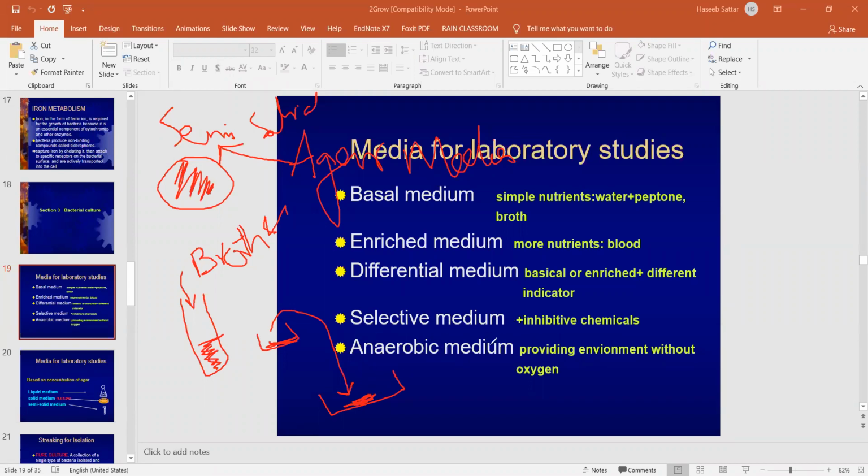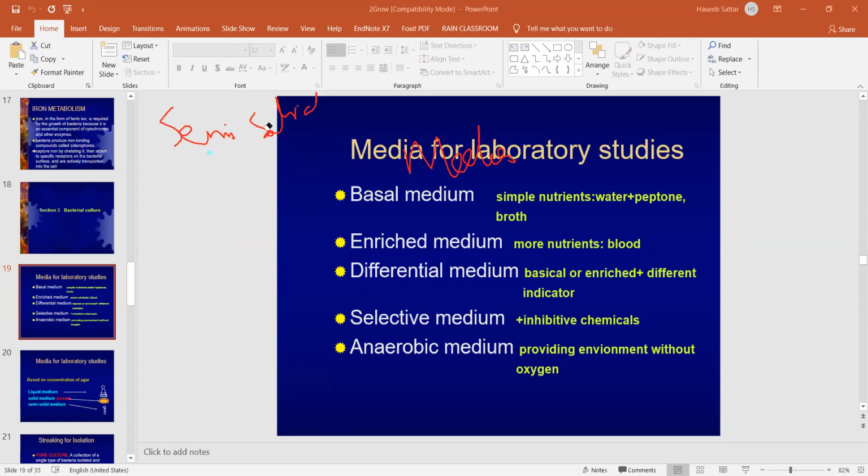And anaerobic media is media which lacks oxygen. That is actually the environment which helps anaerobic bacteria to grow in the lab. So these are the media for artificial growth of bacteria in the lab. It's another topic, so we will continue this topic in our next class because we only have 6 minutes left.